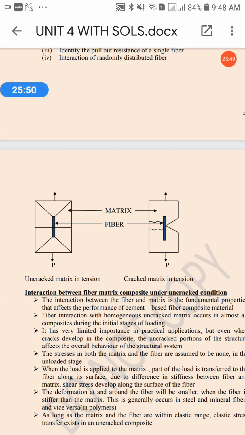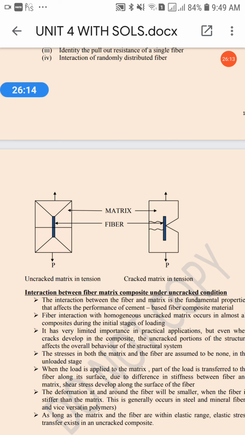When in hardened concrete we are talking about the post cracking state, means after the crack has occurred, we are looking at the state after that. Here the crack has developed a little. So this fiber bridges the cracks, which contributes to an increase in strength and failure strain. So this one is about cracked matrix.